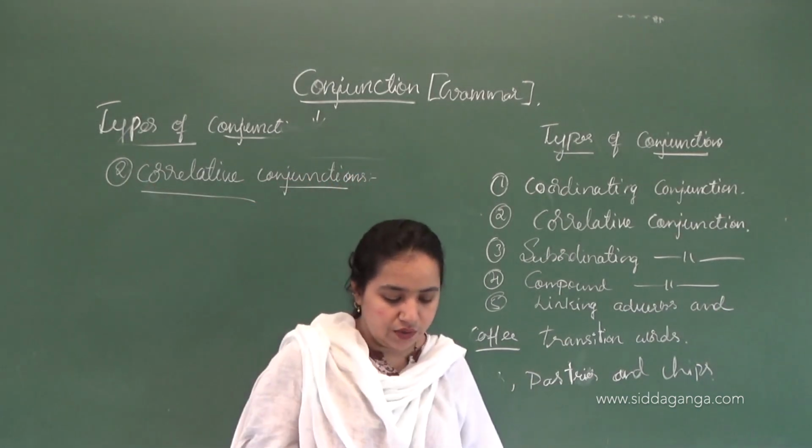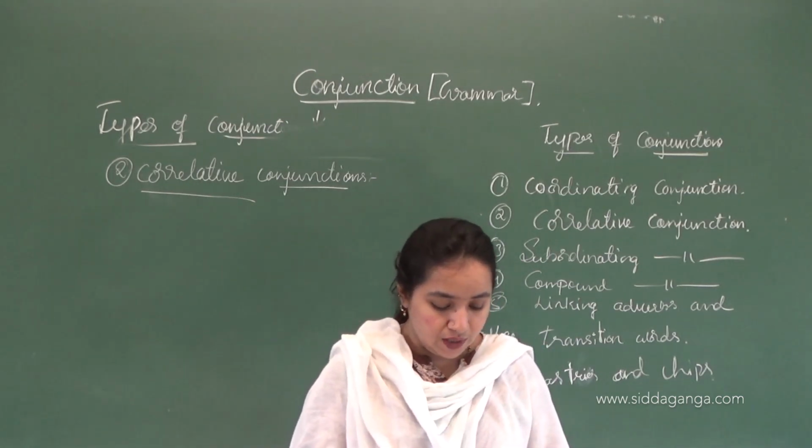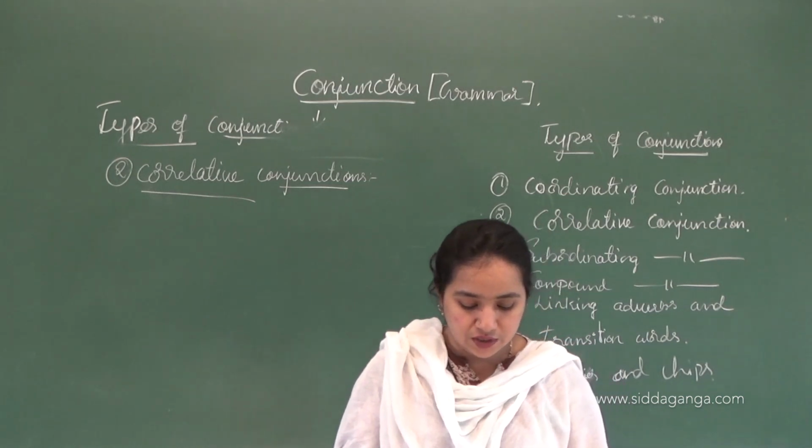So what are correlative conjunctions? Those conjunctions that are used in pairs to connect two words, phrases or sentences are known as correlative conjunctions.